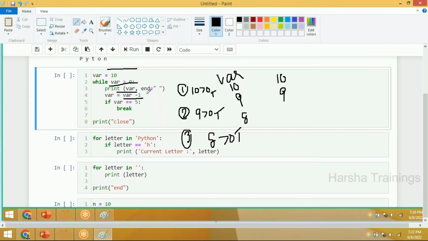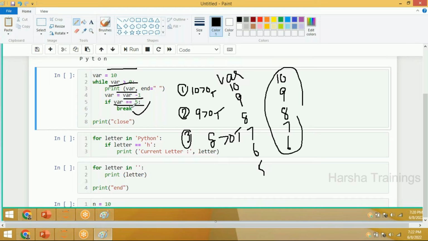Okay. Then I'm printing the value 8 here. Then I'm reducing 8 minus 1 is 7. Like this, next number 6, next number will be 5. Here, when the variable 5 double equal to 5, it is calling a break statement. That's it. Once you print 7, 6, that's it. Whenever it encounters a break statement, it is not going to print other statements.